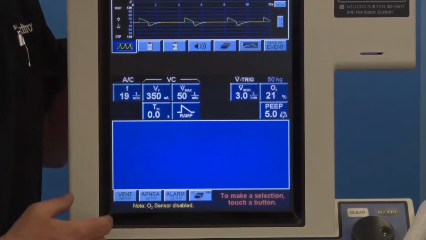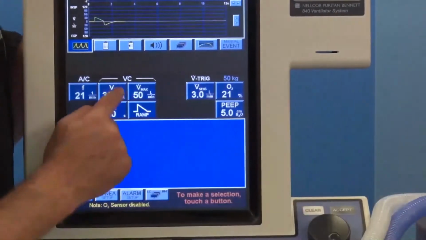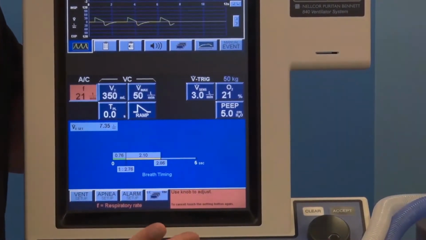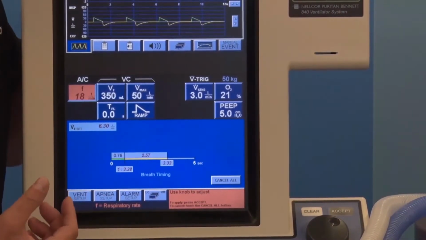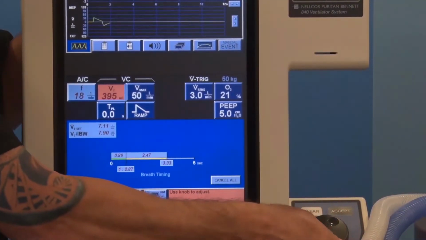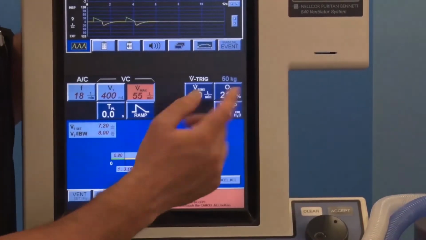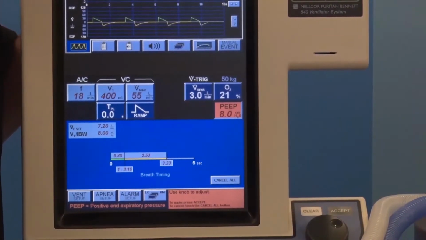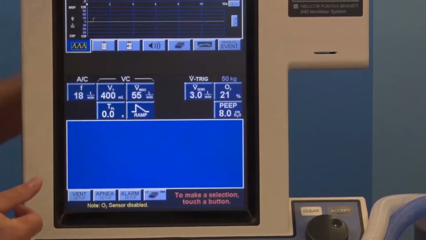Now with that, you can make many changes at the same time. So you don't have to do one, and then go to this one, and this. You can do what we call a batch. So let's say I get a blood gas back and I have to make many changes. We're going to ultimately increase the rate to 18. Let's go up on the tidal volume to 400. Up the flow rate a little bit. I'm just having a little fun here, guys. Turn that PEEP up to 8. Press accept, confirm the whole darn batch, move efficiently, move quickly.